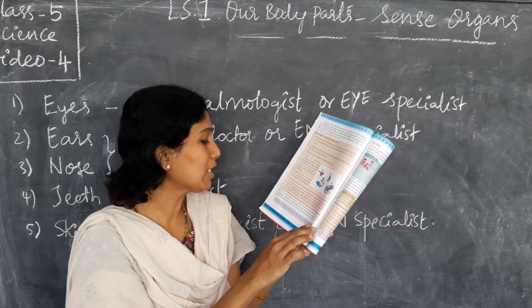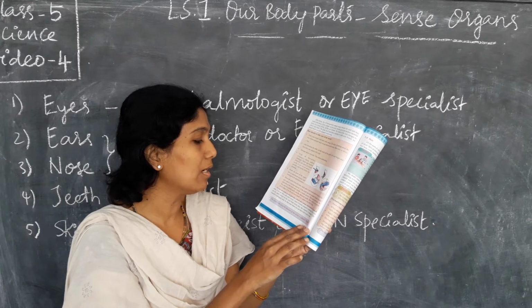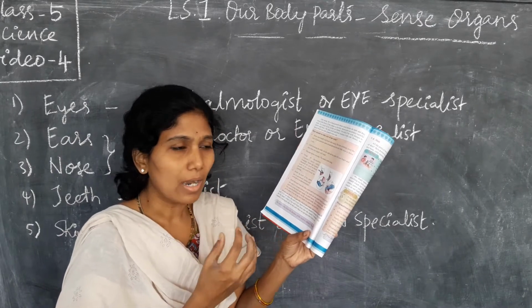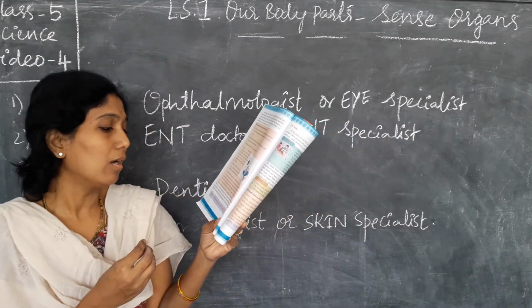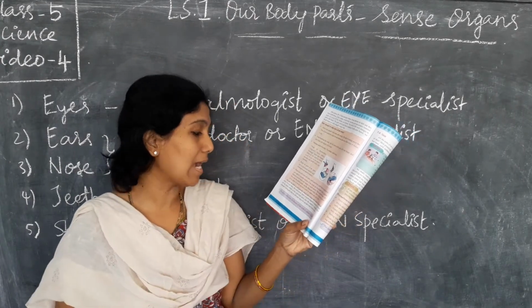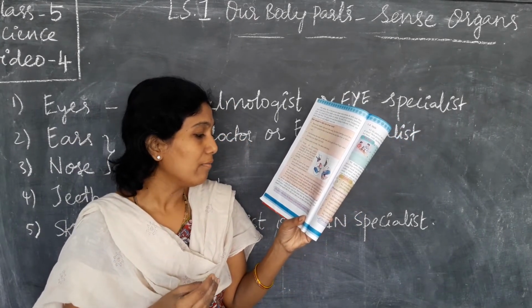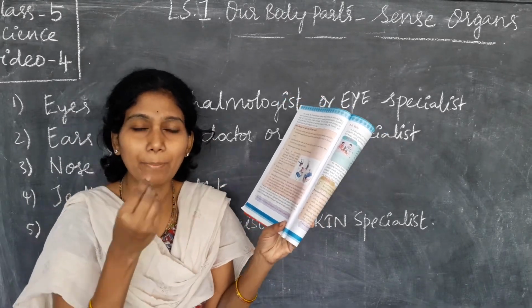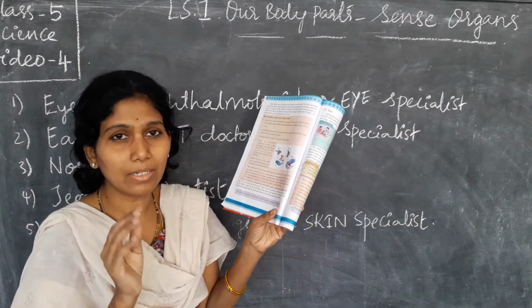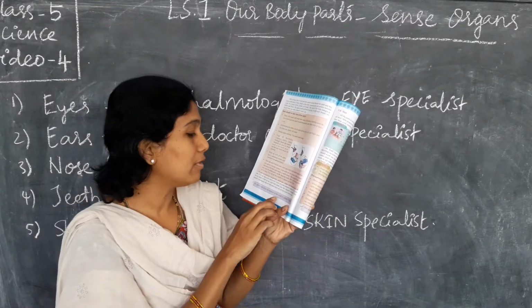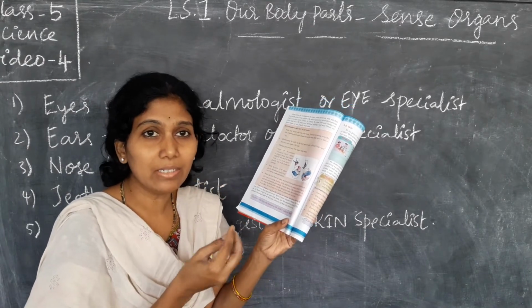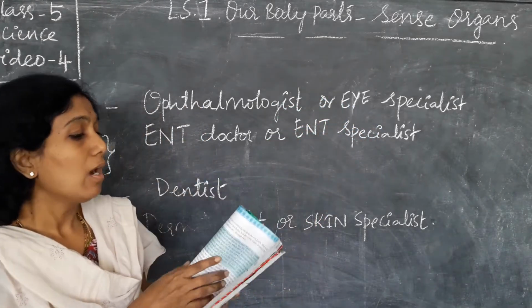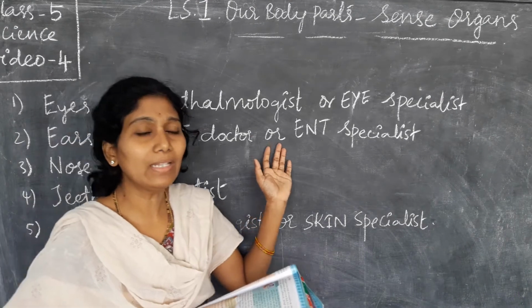When we eat too many sweets or too cold food items, the enamel is also damaged. If the enamel is damaged, then we feel pain when we eat hot or cold food or water. When the upper layer of the teeth is damaged, we will get pain while eating anything hot or cold. So with this, we have completed teeth.